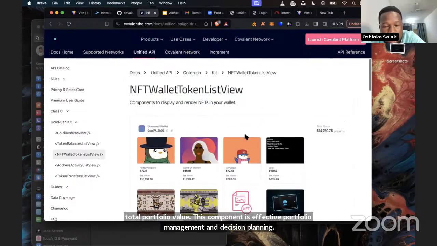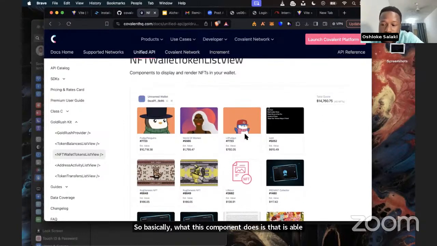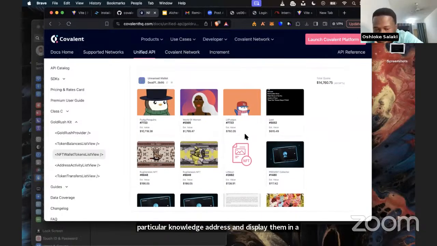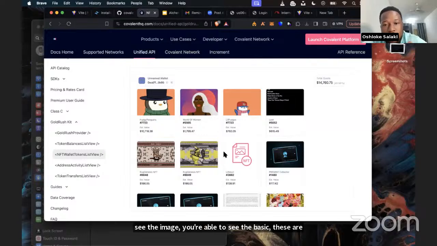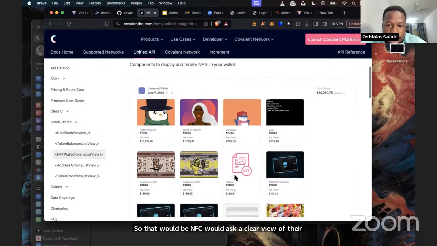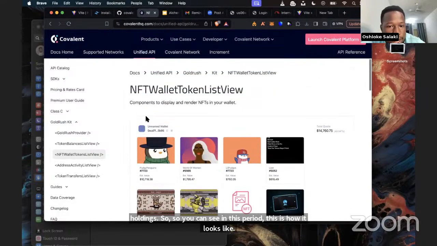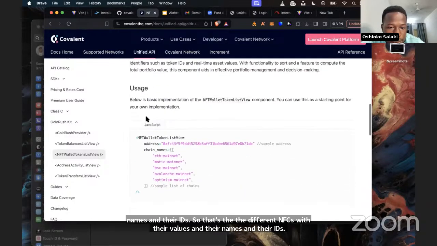So basically, what this component does is that it's able to query the NFTs that are associated with a particular wallet address and display them in a manner which, by just looking at it, you're able to see the image and the basic data pertaining to that NFT. That way, NFT holders can have a clear view of their holdings in their wallets. You can see in this picture how it looks. You can see the different NFTs with their values, names, and IDs. So that's the use of this particular component.